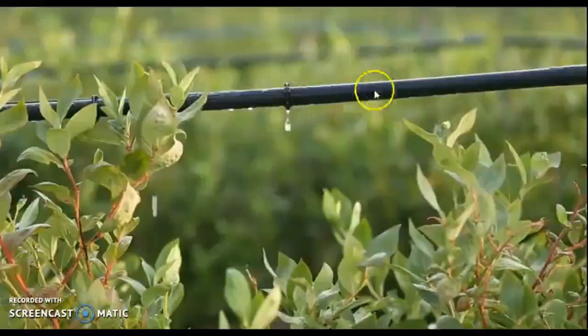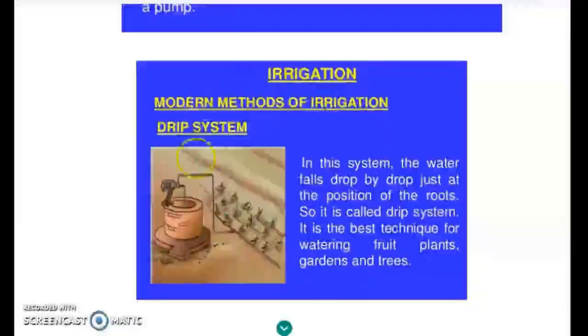So as the water passes through it, only a little amount of water is coming out through this hole, because of which a large amount of water is being saved. These holes are mainly present at the roots of the plant, and the water goes directly to the roots of the plant. So this is one of the modern techniques of irrigation. So till now we studied the modern and the traditional methods of irrigation.